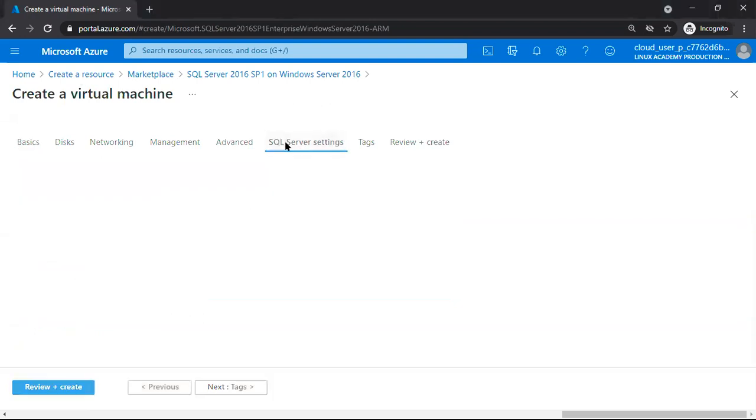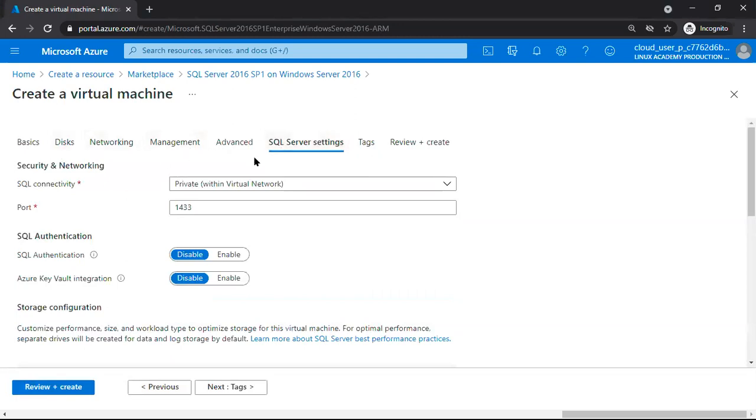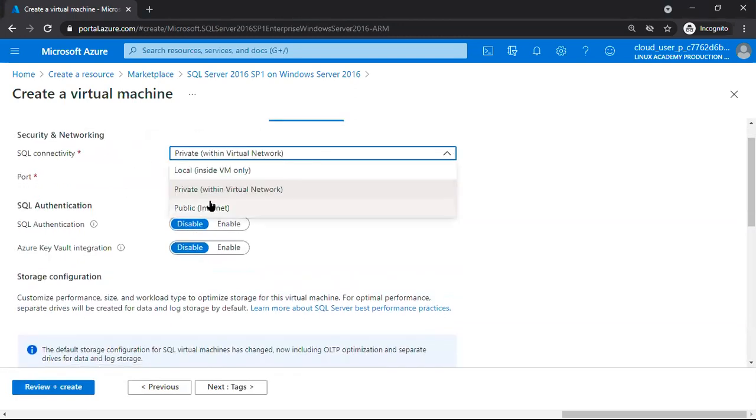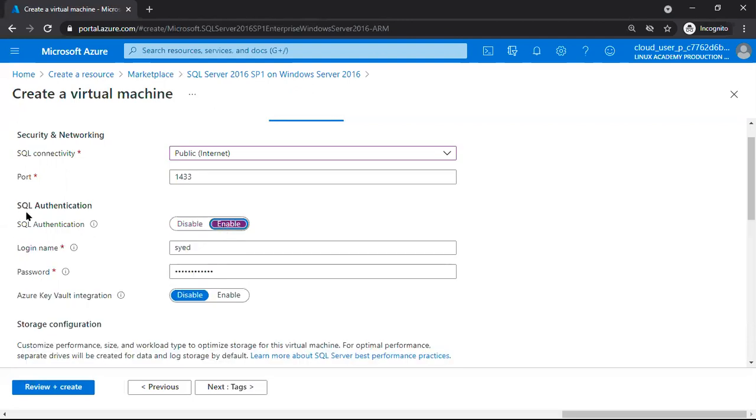Right. Check here. I will go to SQL Server settings. We'll see all this later. I want to allow SQL Server public connectivity, which means we can connect through SSMS directly to the SQL running in this machine. Public, I'm saying. Port is 1433, the default port, which we can change also. I want to go with SQL authentication, right? We have both Windows authentication and SQL authentication here.